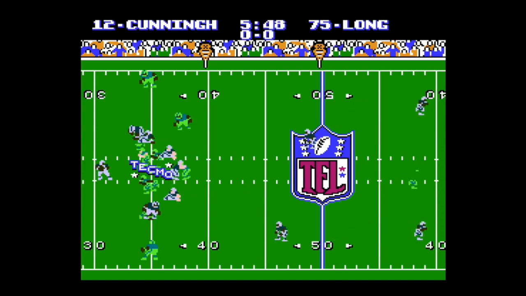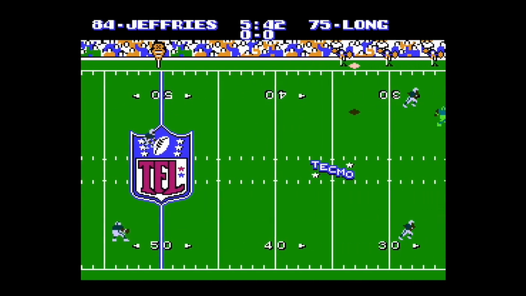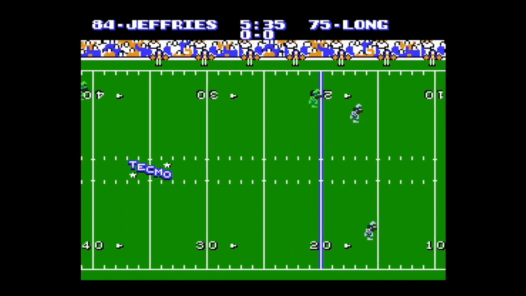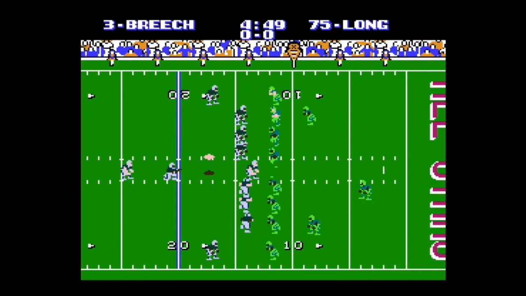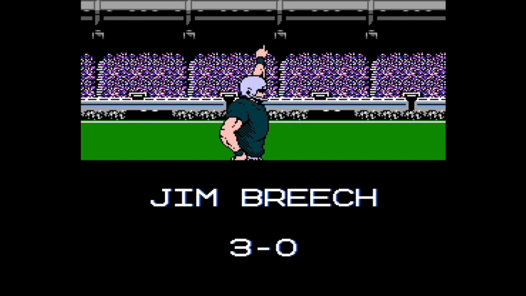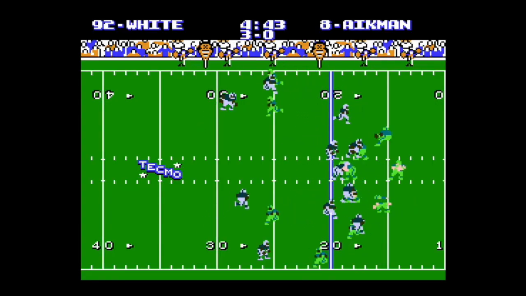Cunningham was by far and away the most dynamic with over 2,000 rushing yards, first by a quarterback ever, but it was Jeffries who made the big highlight early, leading to this Jim Breach field goal. The Portland offense was pretty good too.